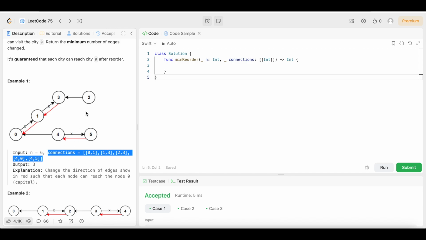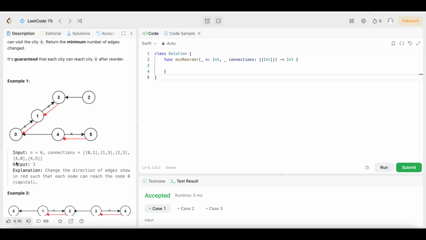So we don't have to always look at the picture. If you look right here, we have 0. 0 goes to 1. We need to change that. That lets us know 0 goes to 1. Then we look here, it goes 1, then it goes 3. That lets us know 1 goes to 3. But when we look here, it goes 2, 3, which is this. So that lets us know that 2 goes to 3, right? Because it goes 2, then 3. So that means 2 goes to 3, and that's what the picture shows.